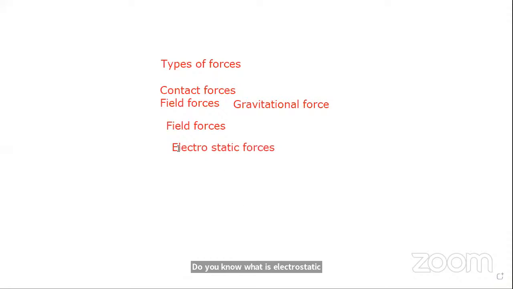The name has electrons in it. For this, a simple thing: if you comb your hair and take the comb near small paper pieces, the paper pieces will be attracted. Otherwise, take a scale and rub it on your hair and place it near paper pieces, it attracts.